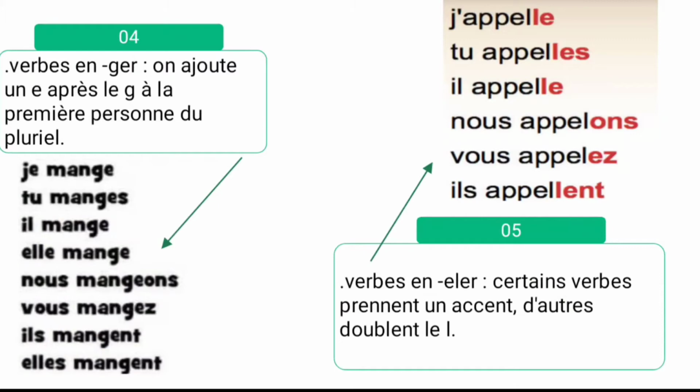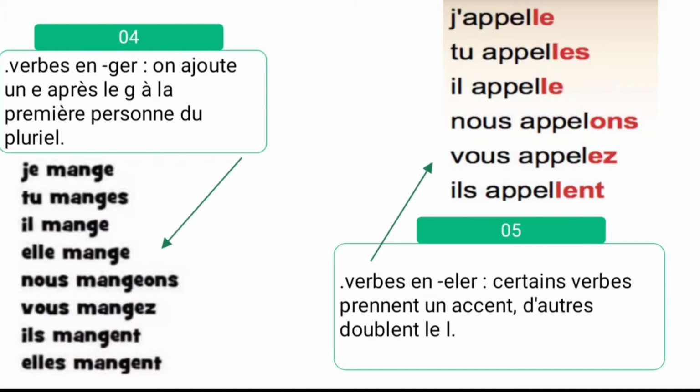And next, fifth, verbs en -EL. Certains verbes prennent un accent, d'autres doublent le L. So the verbs end with -EL. Certain verbs prennent un accent. Some verbs take an accent. What are the accents? L'accent aigu, l'accent grave, l'accent circonflexe. And d'autres doublent le L. So others will take a double L.